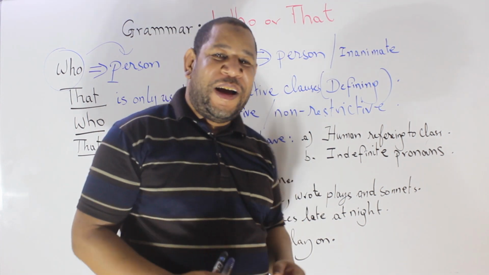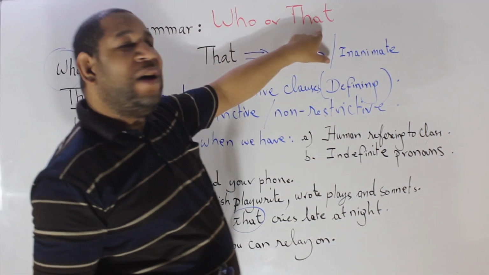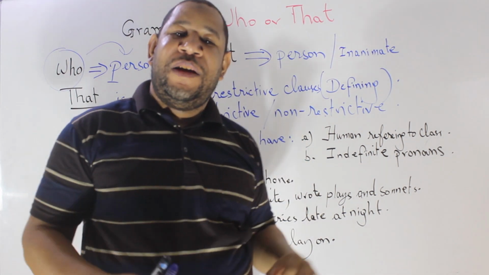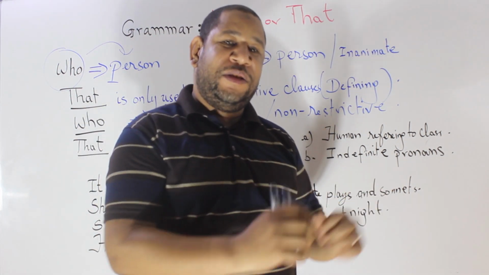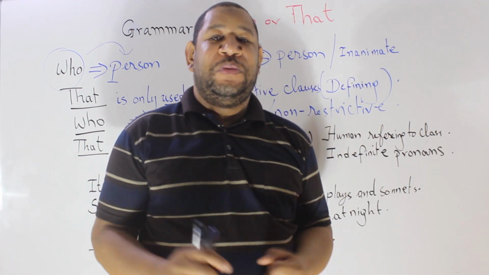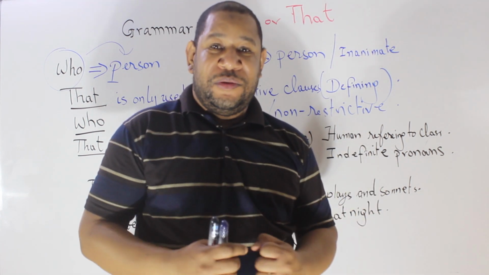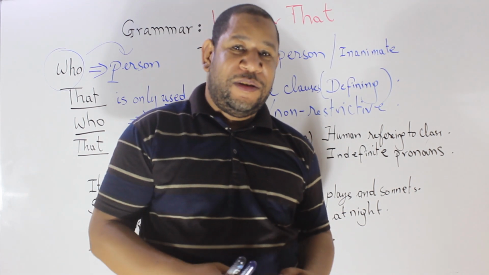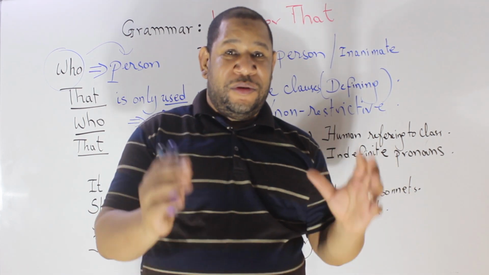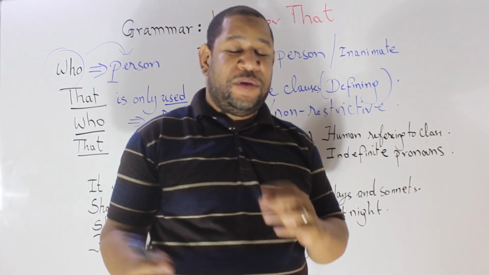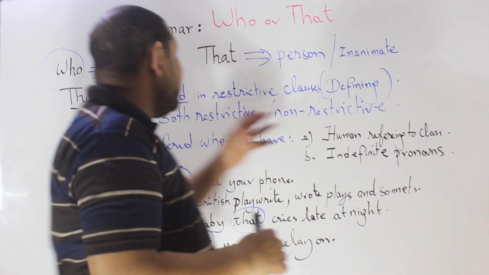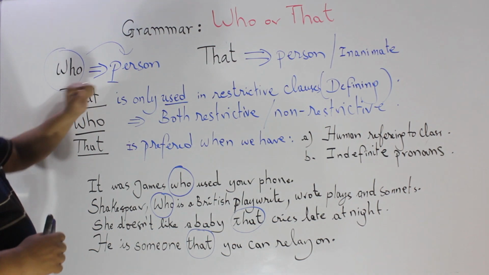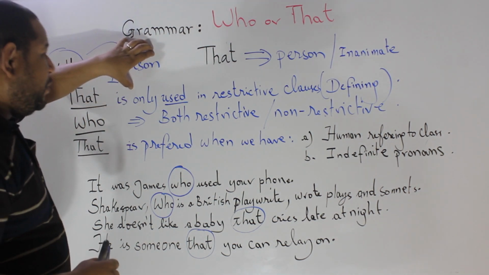Today we are going to look at the difference between who and that as relative pronouns. So we know that who is a relative pronoun, that is a relative pronoun. Sometimes we need to choose between the two and sometimes we get confused. Today we are going to try to look at the differences between who and that, when to use what and why. Okay? So, who, as we know, is used only for a person.